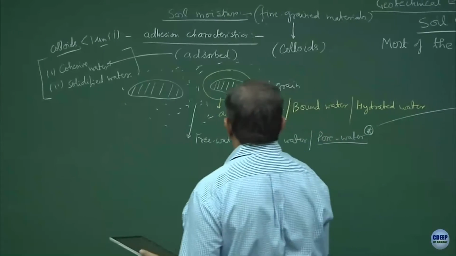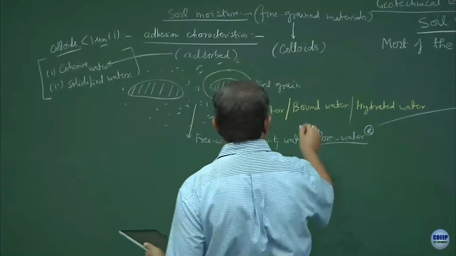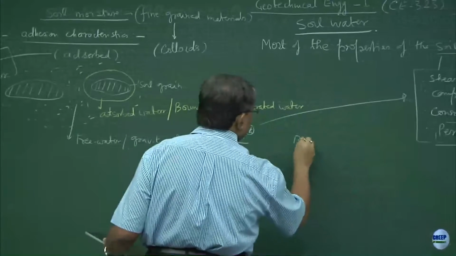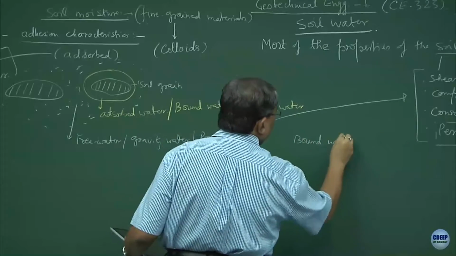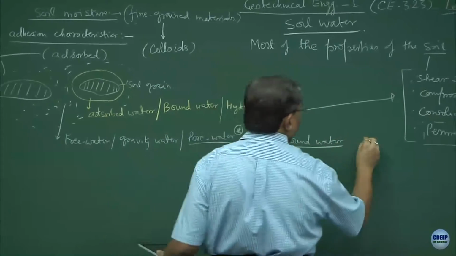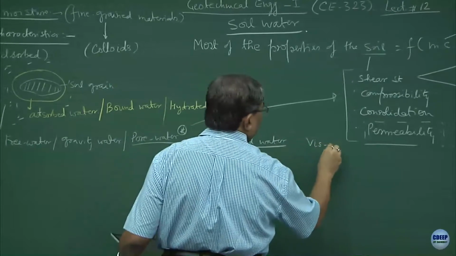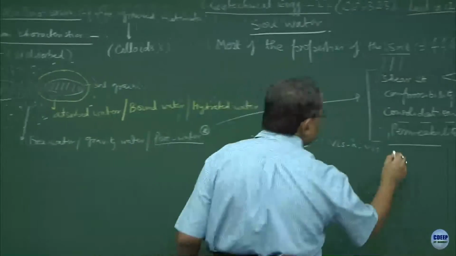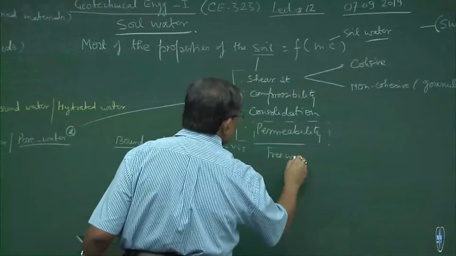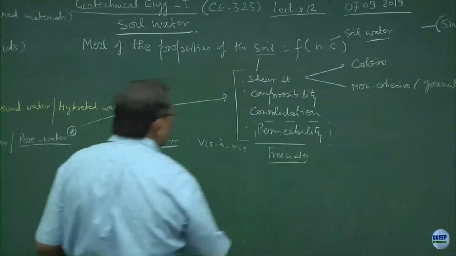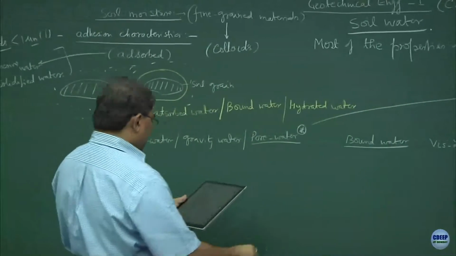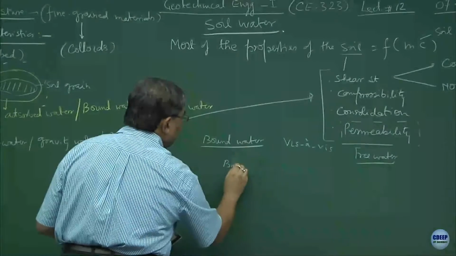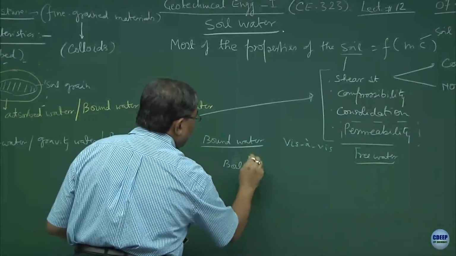Now, if you compare the bound water and the free water, vis-a-vis the free water, what you will observe is that the boiling point, what is your guess?